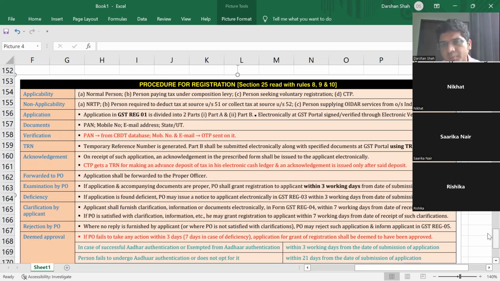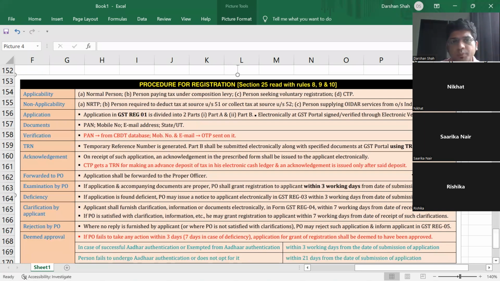And CTP. What is a CTP? We have just seen today: casual taxable person. Okay, that is a CTP. This procedure is not applicable to NRTP, non-resident taxable person, which we also saw today.